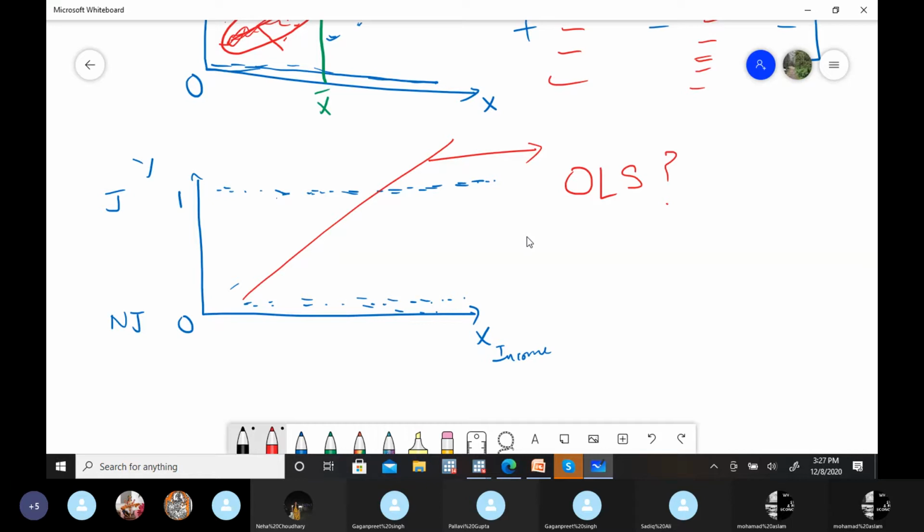Besides technical problems, like the assumption problem, and there are 2 or 3 other problems, Sadiq sir, I'll come to what the technical problems are. What do you think will be the major challenge here if we apply the OLS and we have this particular regression line? What will be the main problem that we will face here? Anyone?